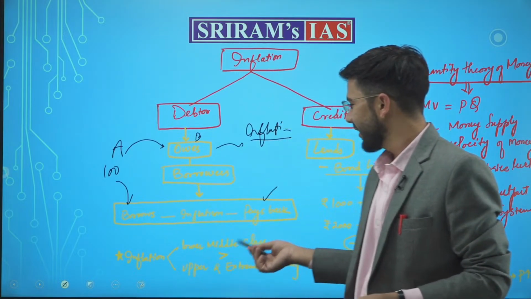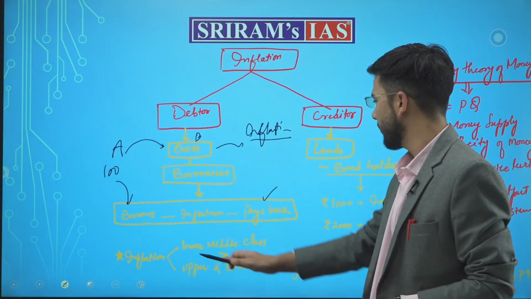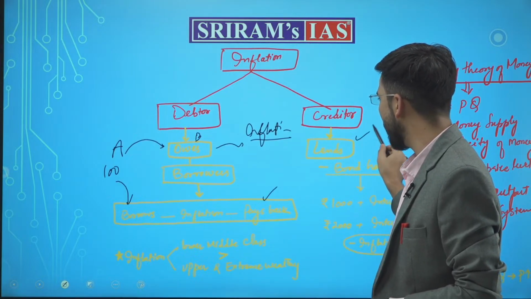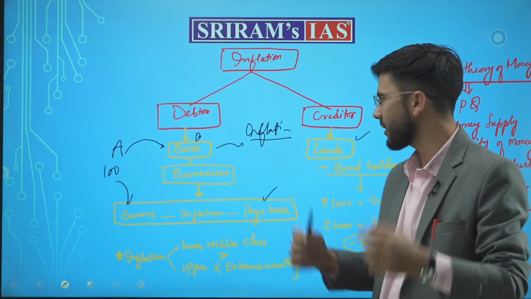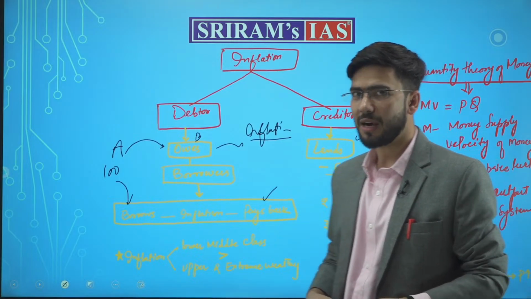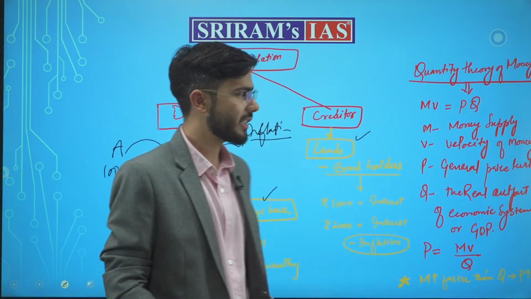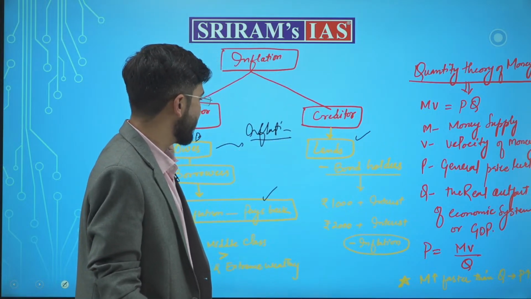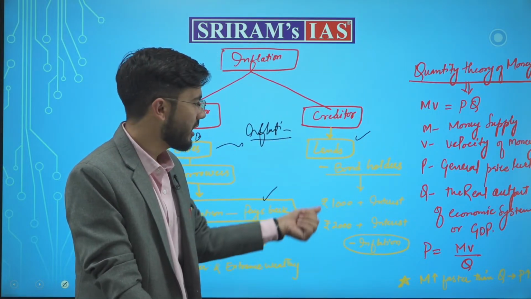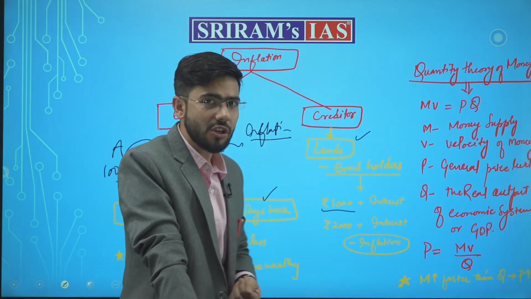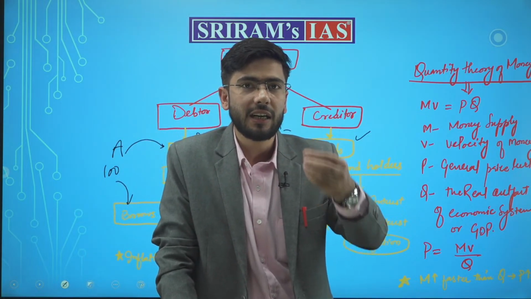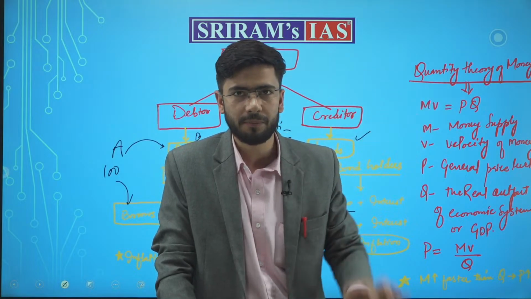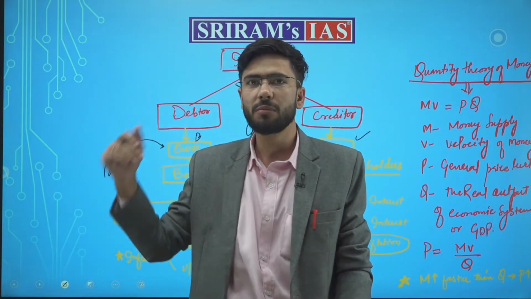Now the creditors, the lenders or the bondholders, how will they be affected in this market? How will person A, who lends, benefit from this? He is lending 1000 rupees or 100 rupees to B.